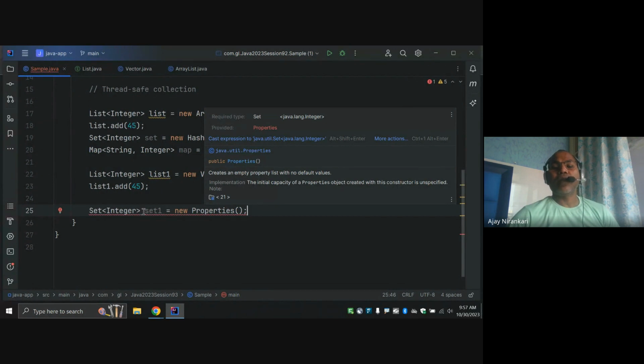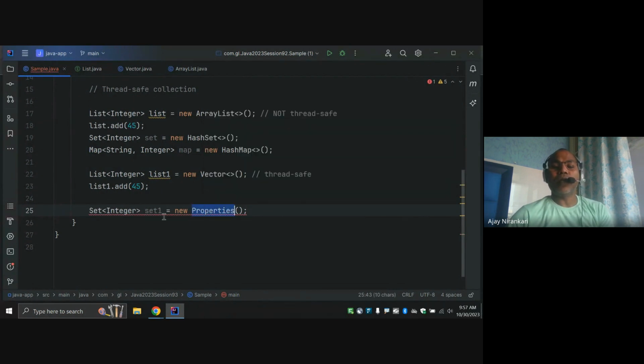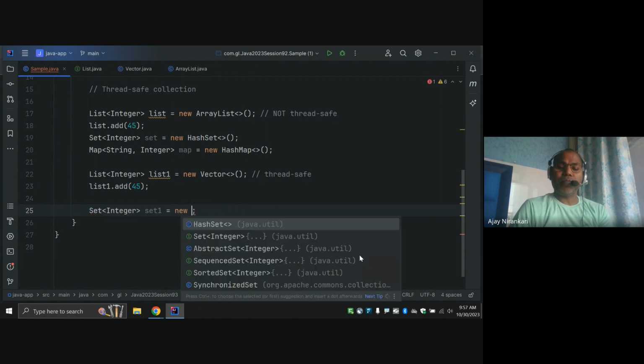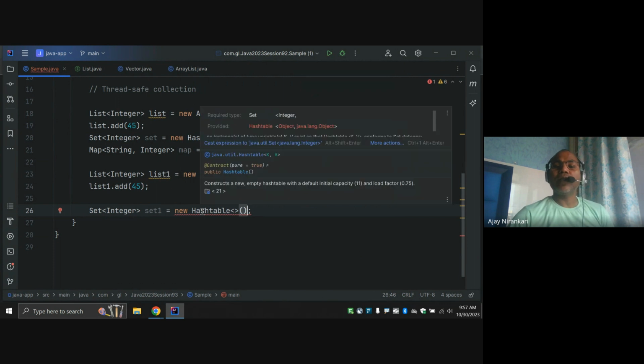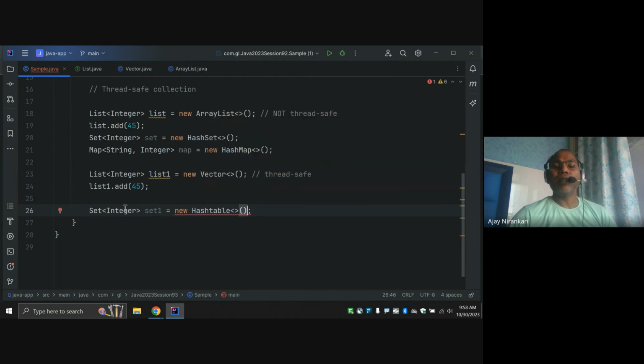Okay. So what does the property itself look like? Here you can say HashTable. So this is the way. This is the HashSet, and this is the set. Okay, they are inspecting the map.